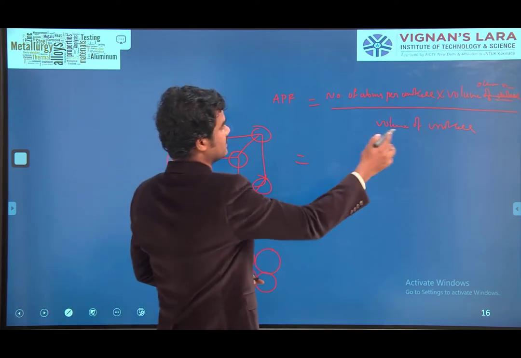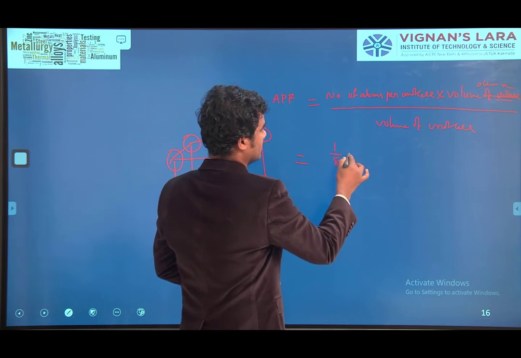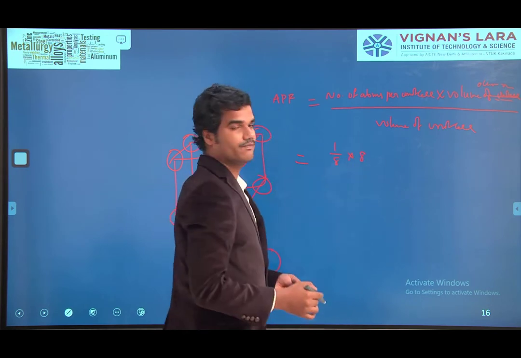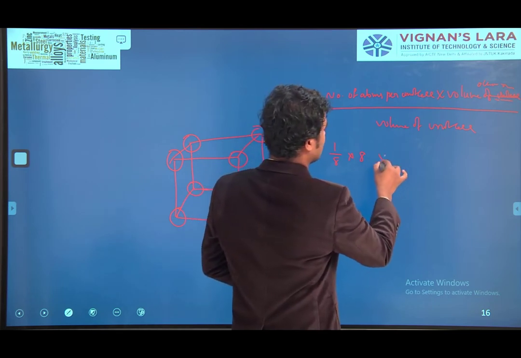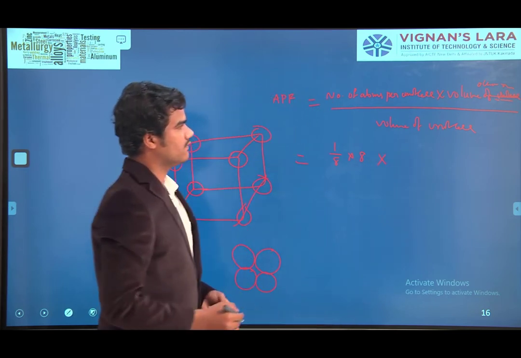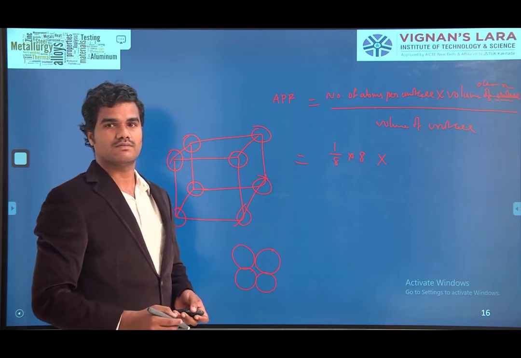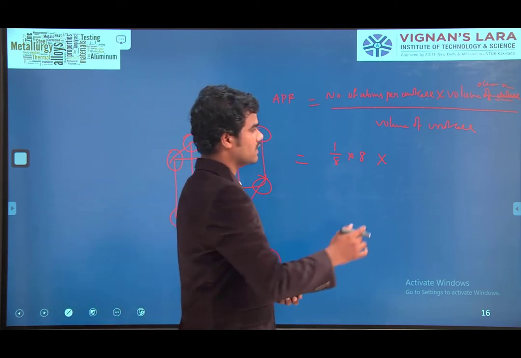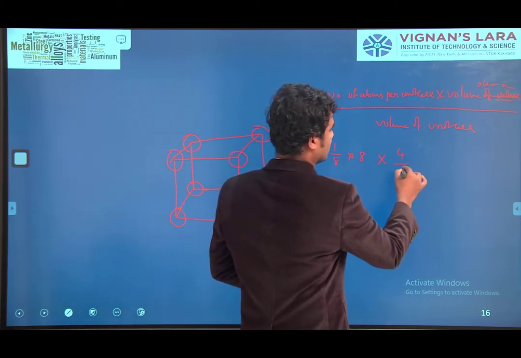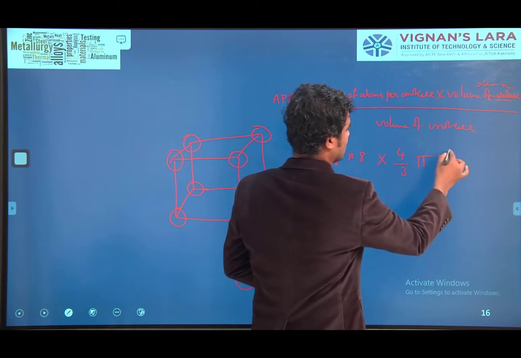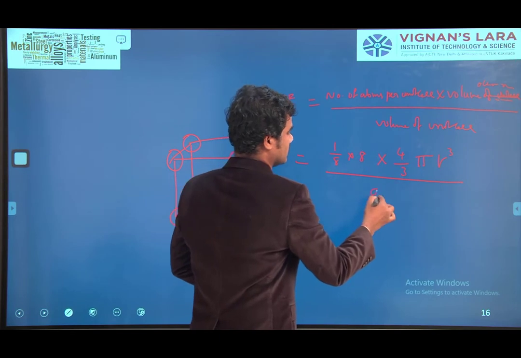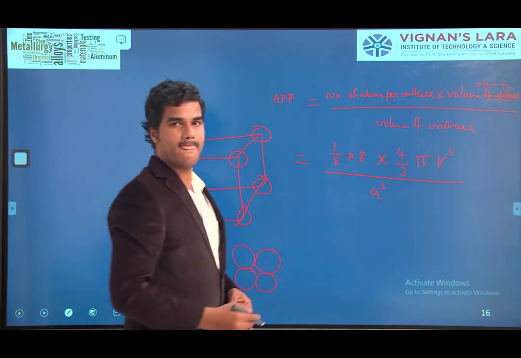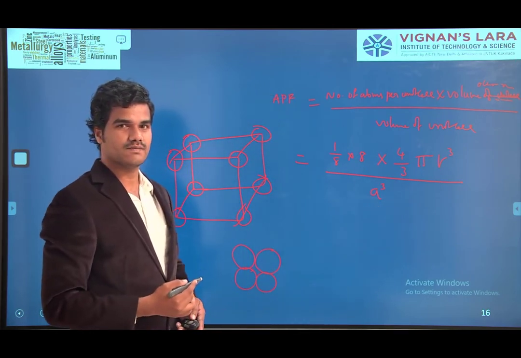Number of atoms per unit cell equal to 1/8 into 8. 1/8 into 8 into, what is the volume of atom? 4/3 pi R cube by volume of unit cell is A cube. What is the radius of atom here?